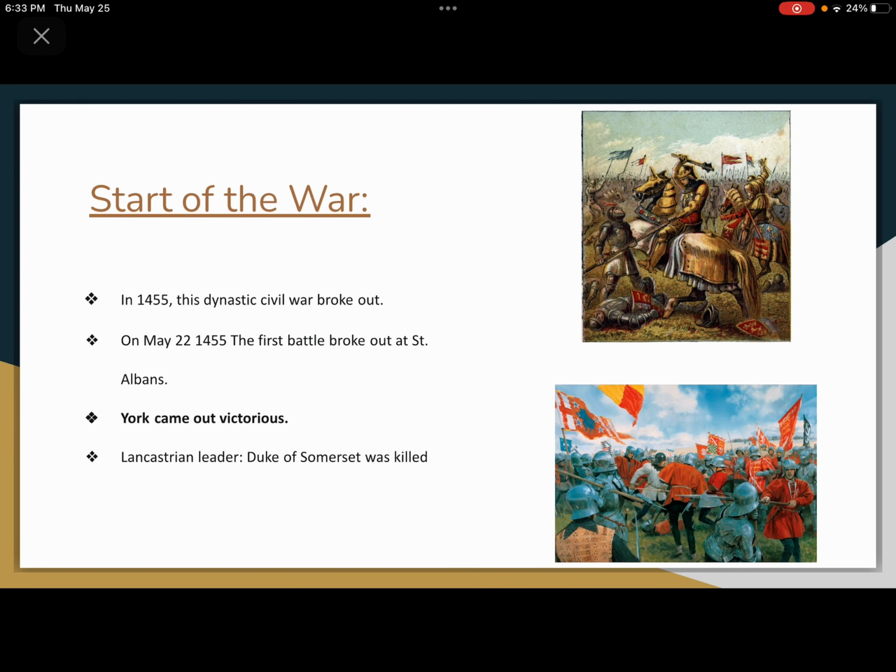Start of the war. In 1455, just 2 years after the end of the 100-Year War, this dynastic civil war broke out. On May 22, 1455, the First Battle of St. Albans broke out. The Yorkists were victorious, during which the Duke of Somerset, one of the Lancastrian leaders, was killed. The Duke of York was reappointed protector, then dismissed again in 1456.